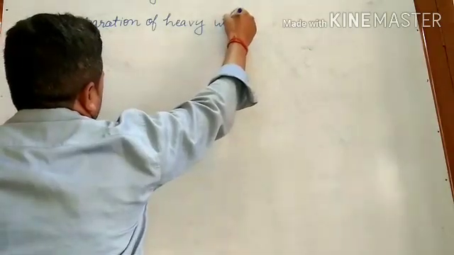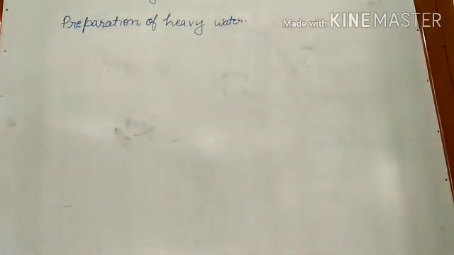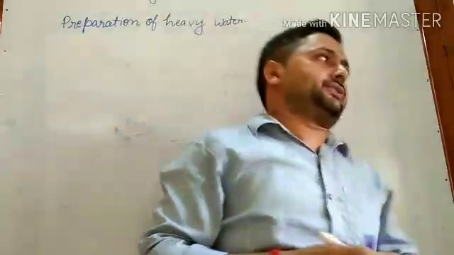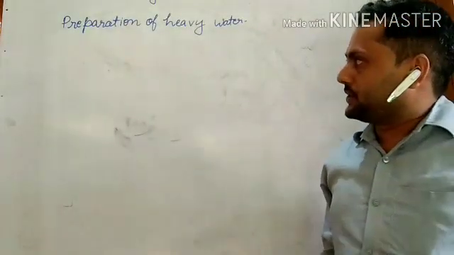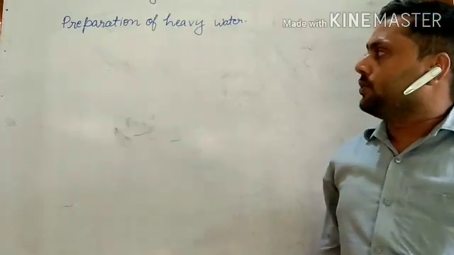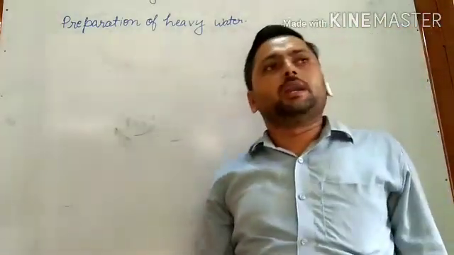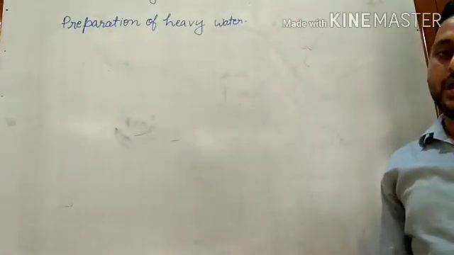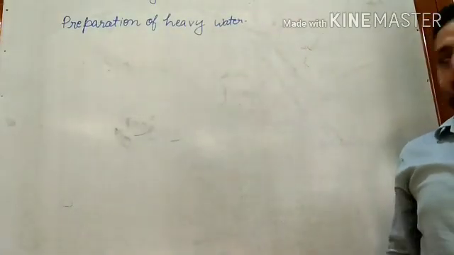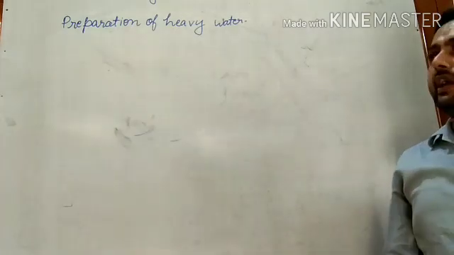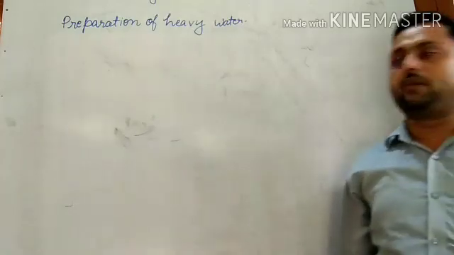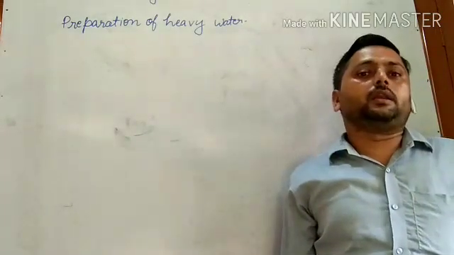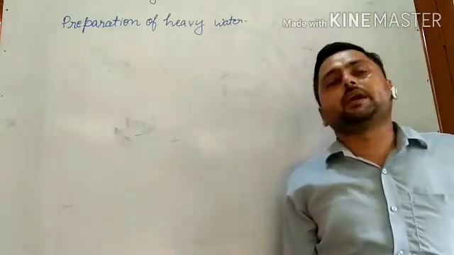Preparation of heavy water: it can be prepared by fractional distillation. You have studied fractional distillation in lower classes as well as in 10th class. During fractional distillation, the boiling point of D2O is higher, so it will remain in the flask. This process is done for a long time, so all the H2O molecules will evaporate and heavy water will remain in the flask. So by this we can prepare it.